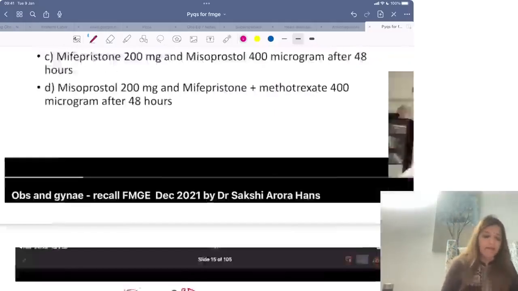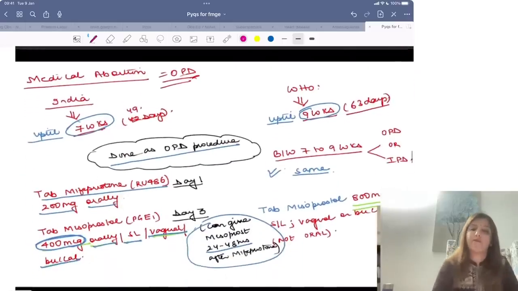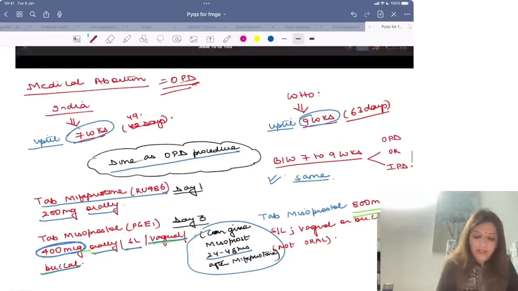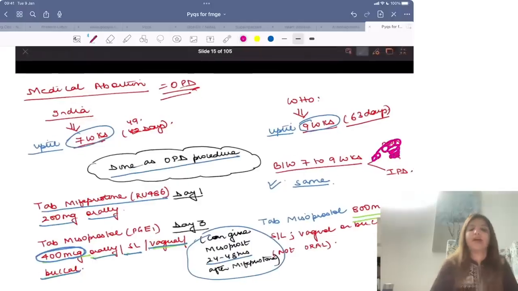So in India, medical abortion is done up till 7 weeks. WHO says that medical abortion can be done up till 9 weeks, right? Now, when you are doing medical abortion up till 7 weeks, it is done as an OPD procedure. But when you are doing it between 7 to 9 weeks, you have to admit the patient and then do it. What is the protocol?